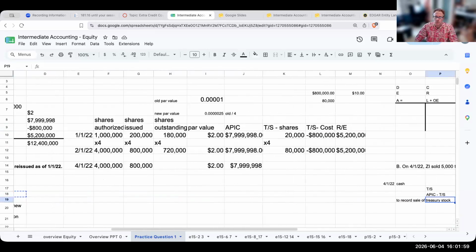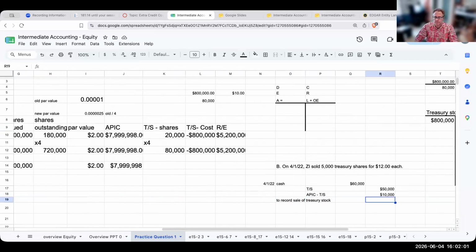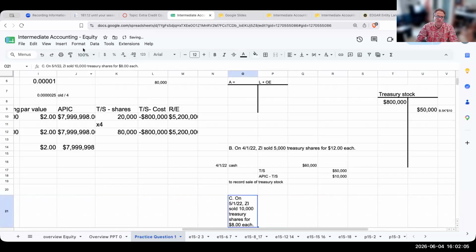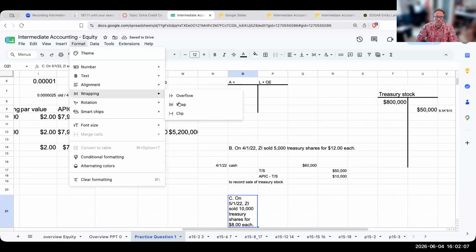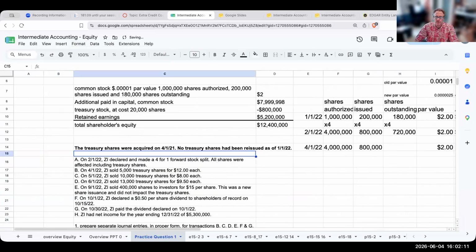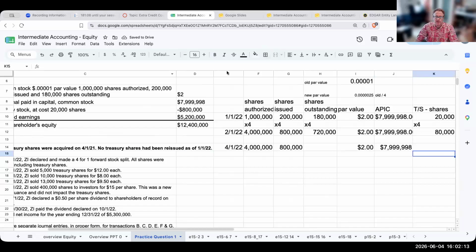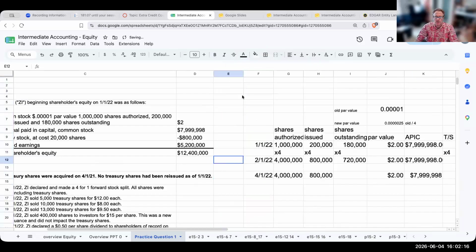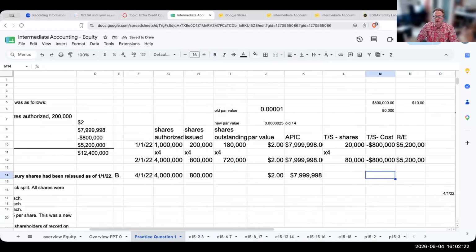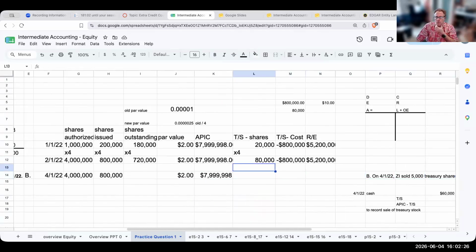So on 5/1/22, the other thing I want to do for transaction B is adjust my numbers as I go.